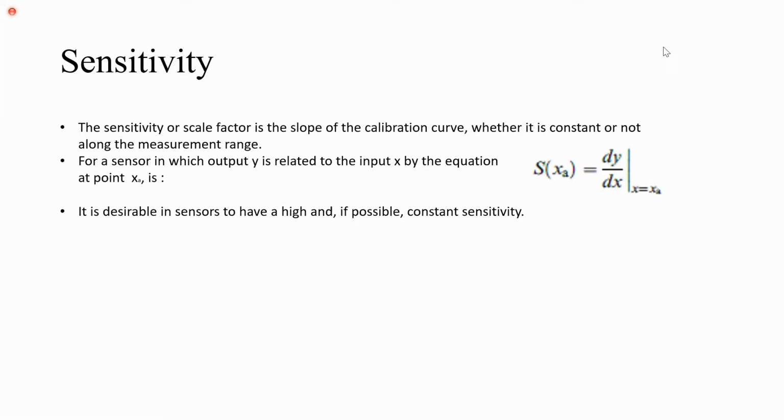Sensitivity, the next static characteristic. The sensitivity or scale factor is the slope of the calibration curve, whether it is constant or not along the measurement range. For a sensor in which output y is related to the input x by an equation, the sensitivity at point xa is given as S(xa) = dy/dx. It is desirable in sensors to have high and, if possible, constant sensitivity.